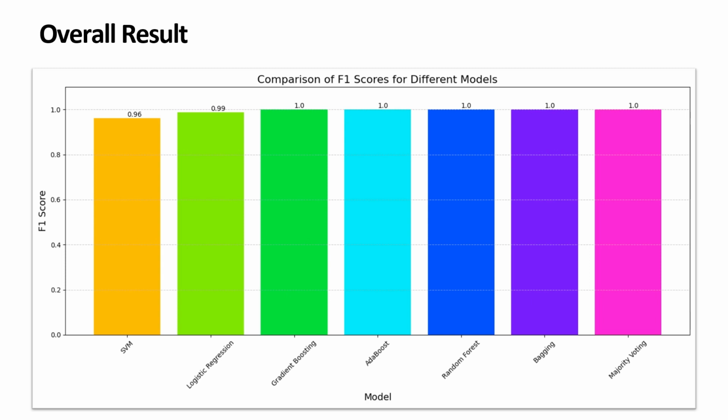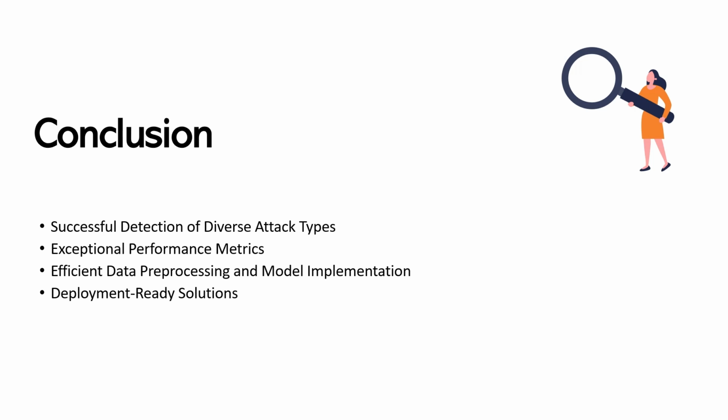Now Salah will review the project summary in conclusion. At the end, we found that our model was successful in the detection of different DDoS attack types with exceptional performance metrics, as the accuracy and F1 score were above 99%, and this is because of the efficient preprocessing and modeling steps, which make our model a deployment-ready solution due to the ease of implementation and the scale and speed of preprocessing and training.